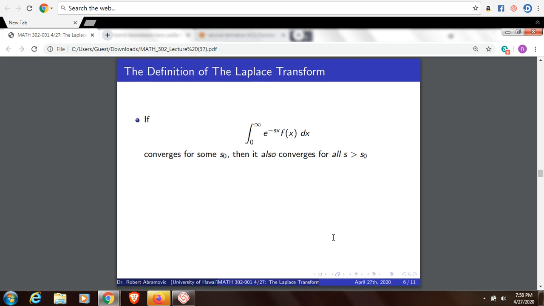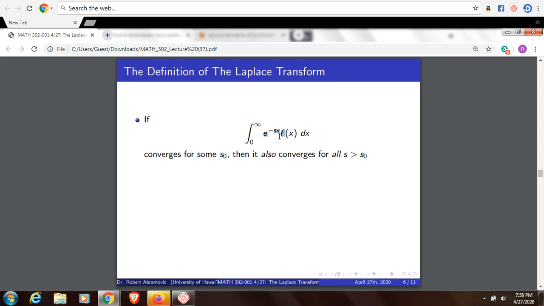Now, we're in a position to discuss the Laplace transform. The Laplace transform takes a function and spits out another function. It does that by feeding the function into the integrand of an improper integral. In the integrand, it can't just be f itself, because then it most likely will not be defined, so you need to multiply by e to the minus s times x.